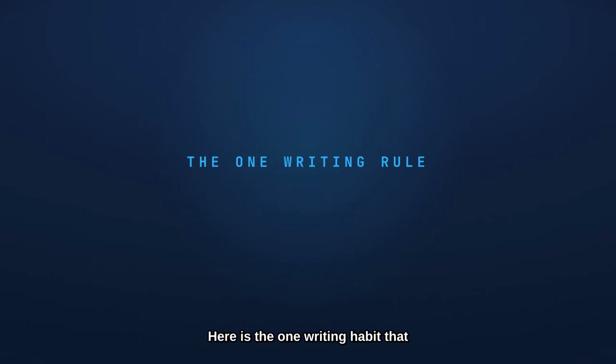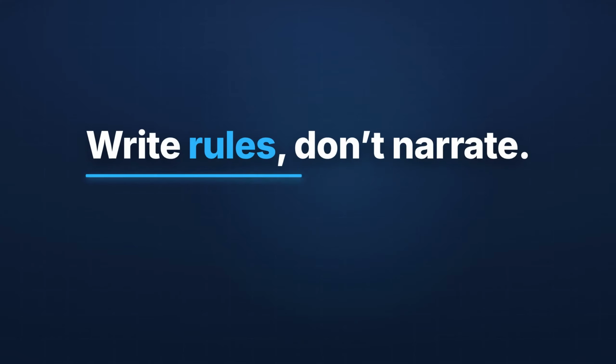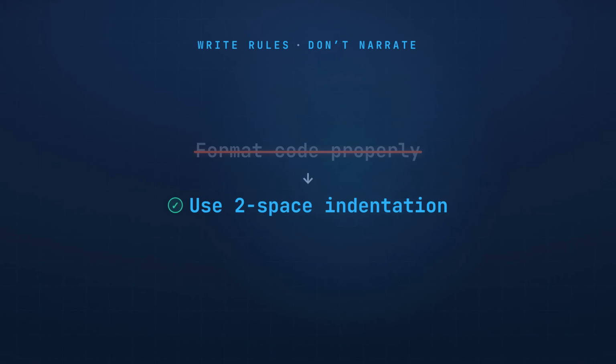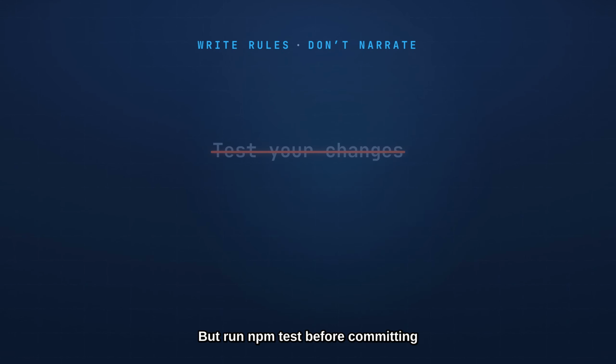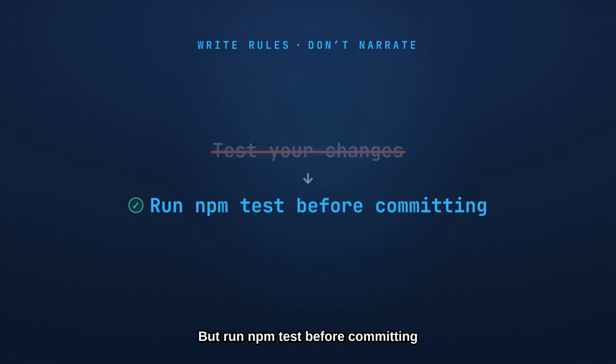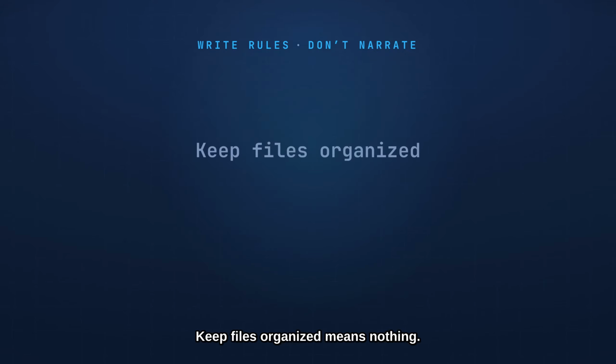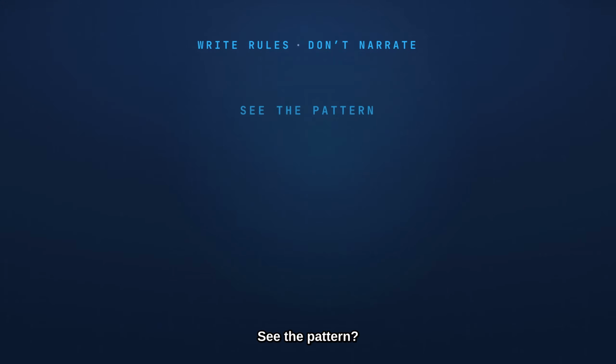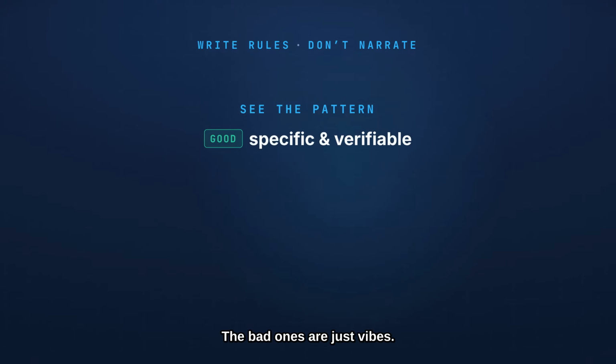Here is the one writing habit that separates a Claude.md that works from one Claude quietly ignores. Write rules, don't narrate. What's the difference? "Format code properly" is useless. "Use two-space indentation" works. "Test your changes" is weak, but "run npm test before committing" works. "Keep files organized" means nothing. "API handlers live in src/api/handlers" works. See the pattern? The good ones are specific and you can verify them. The bad ones are just vibes.